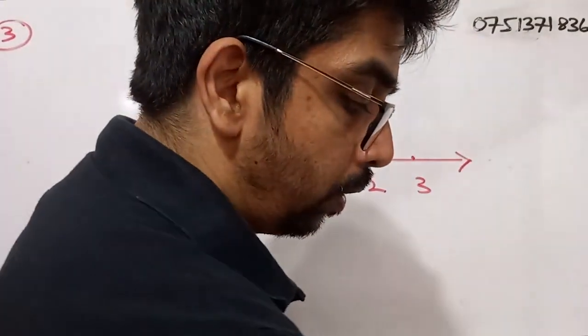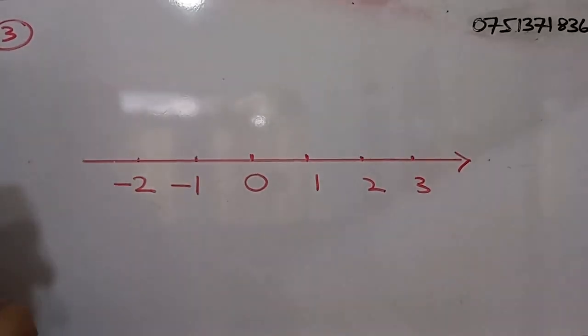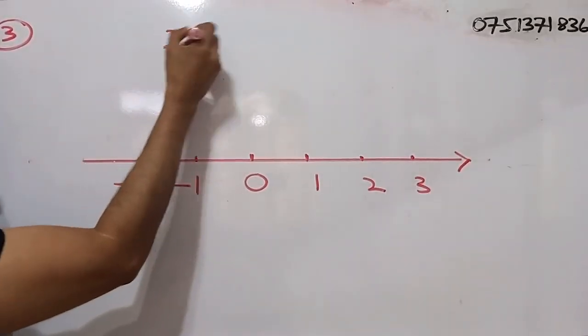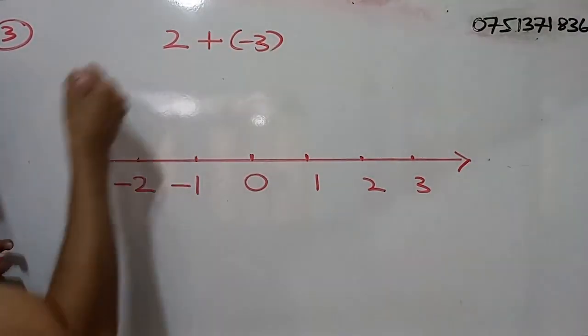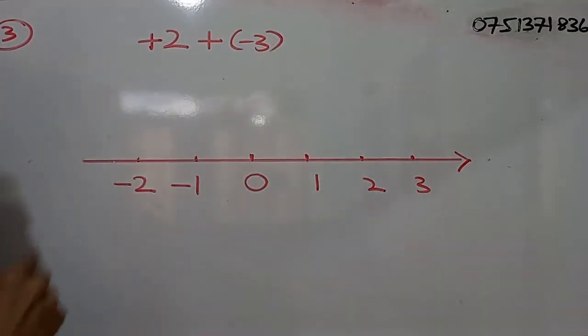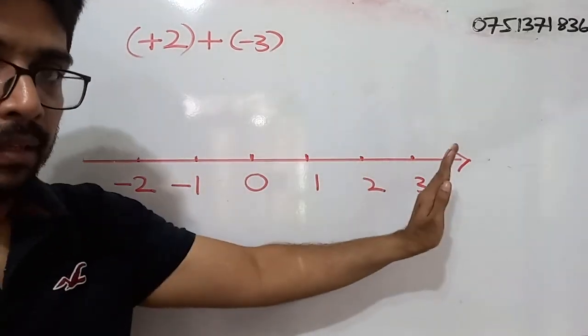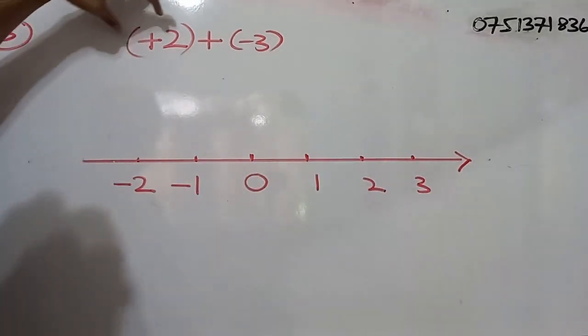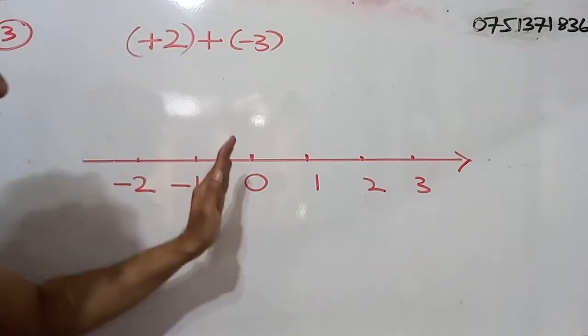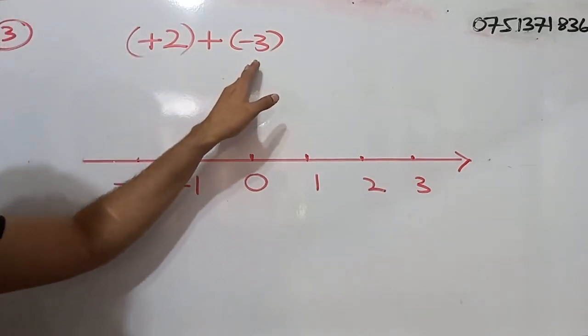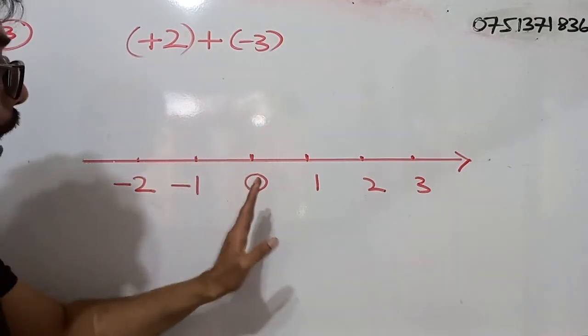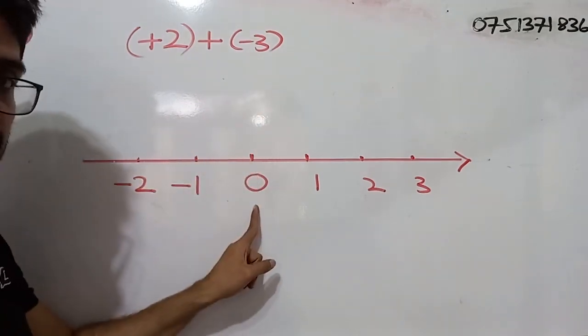Question number 3. Find the value of positive 2 plus negative 3 using the number line. So we have to do an addition, right? So we have a 2 plus negative 3. So this is a positive 2. This is the number line. We know all positive numbers are positioned on the right side from origin and all negative numbers are positioned on the left side from the origin.